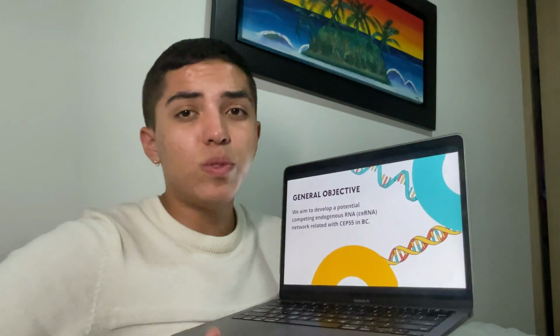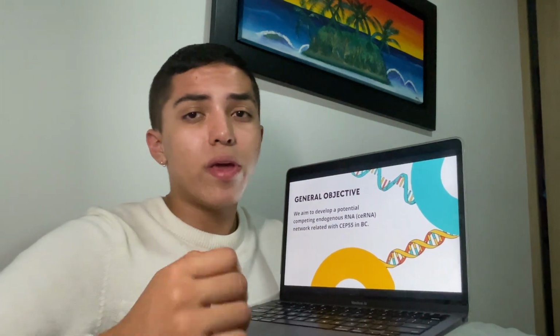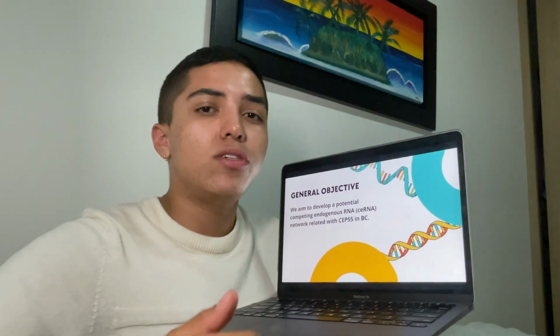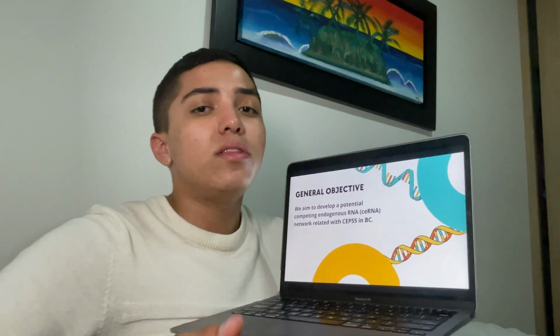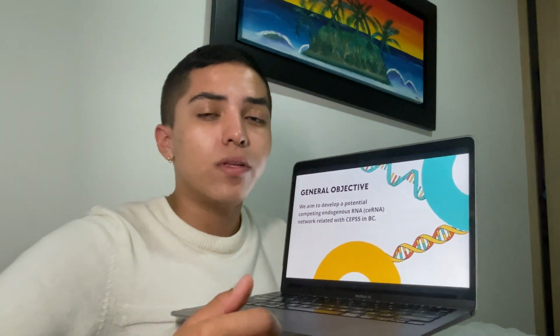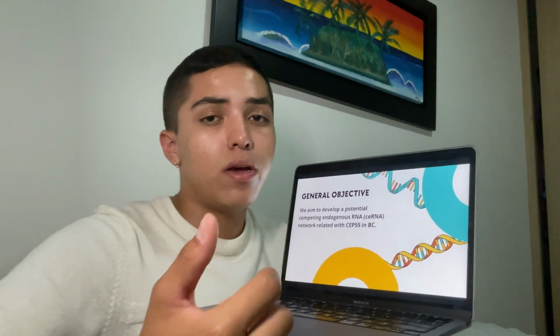Okay, the general objective of the authors is: we aim to develop a potential competing endogenous RNA network related with CEP55 in bladder cancer.